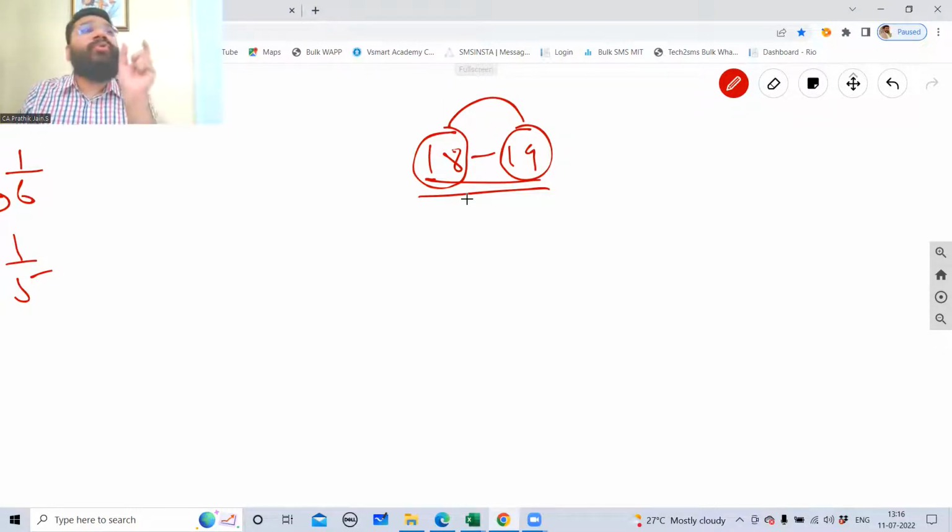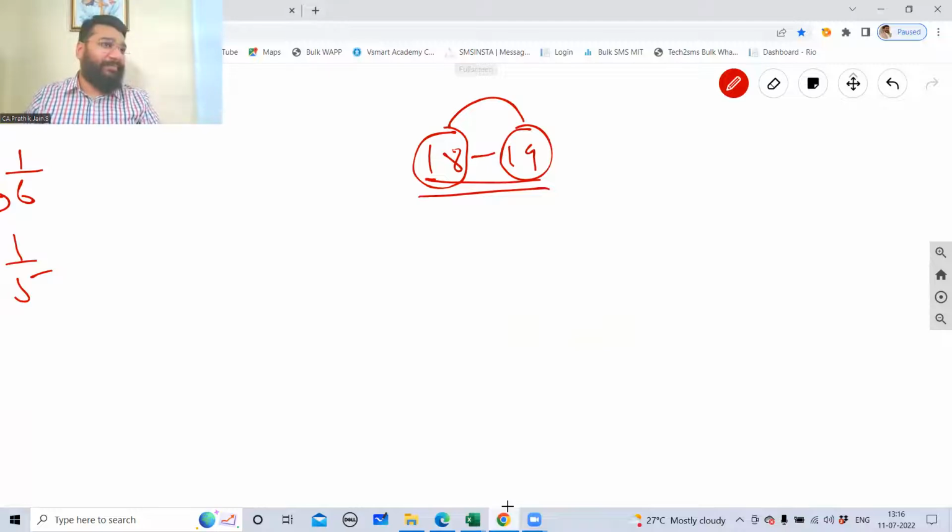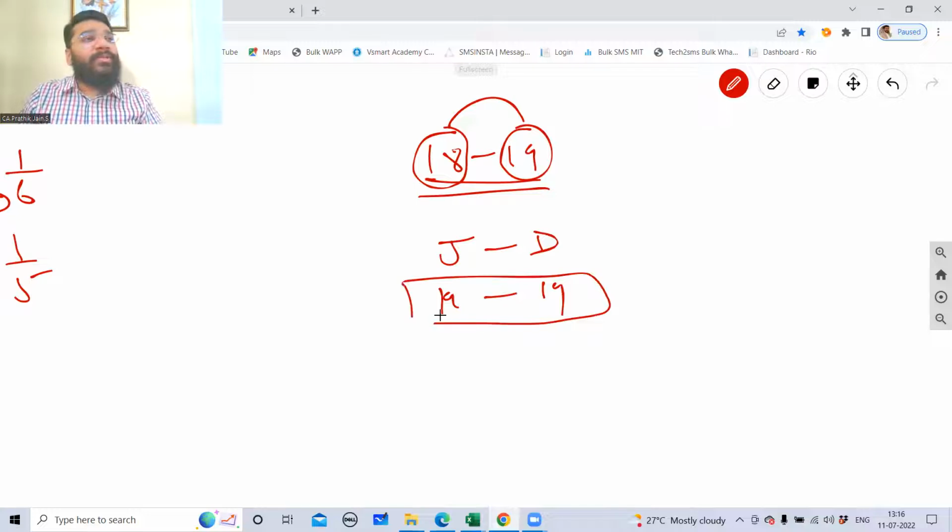That is why we are forced to give 2 years. Here the financial year is ending on 31st of December 2019. It starts with Jan, ends with December. Jan is 19, ends with 19. So the financial year is 2019.